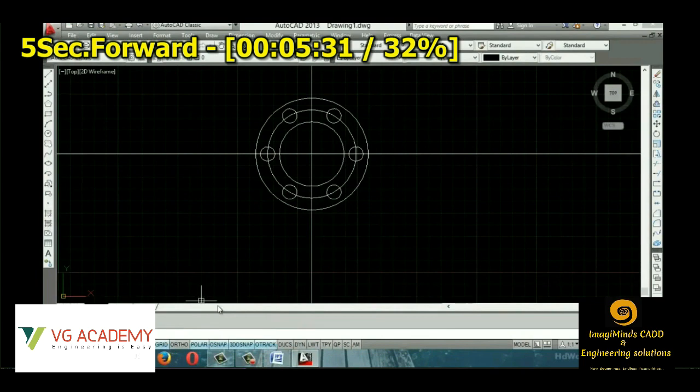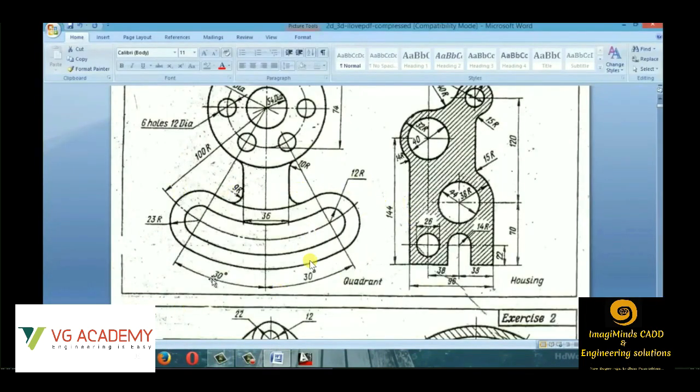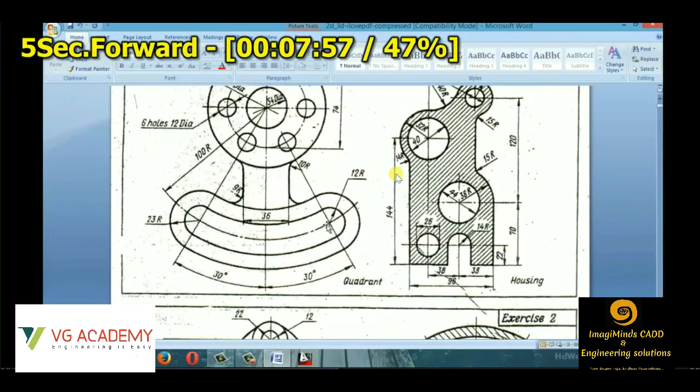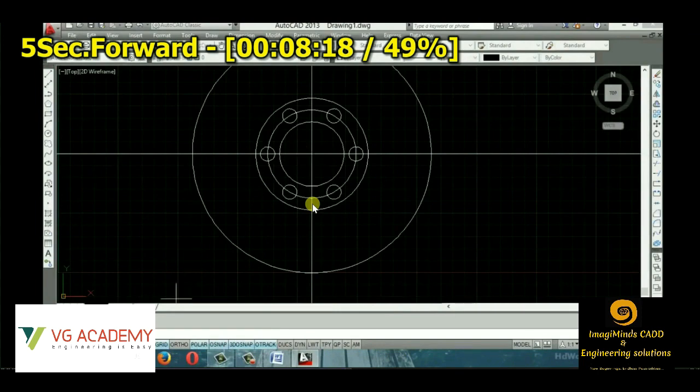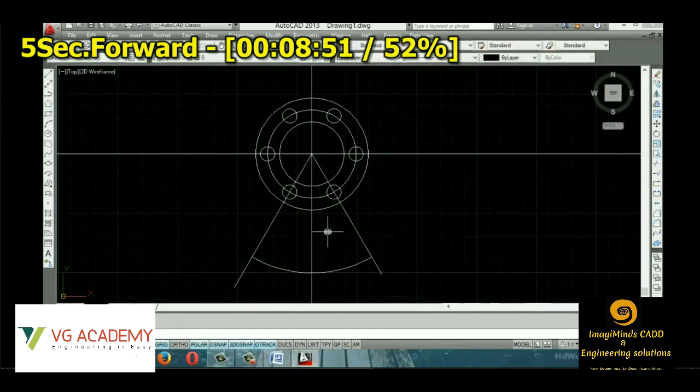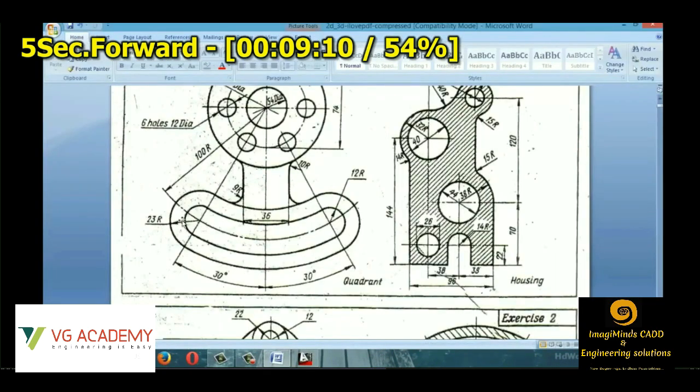The next step is we'll be creating this part of the drawing. I'll show you the step-by-step process. Let's see. We'll give an angle, let's say 30 degrees. Then we'll be creating this part of the object.